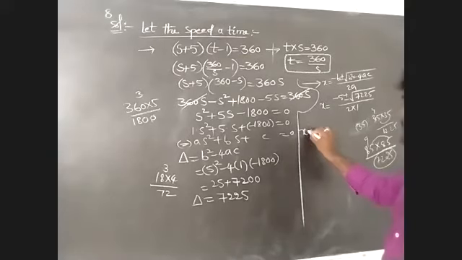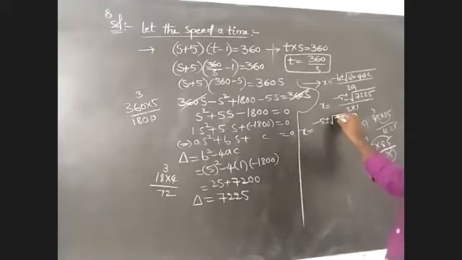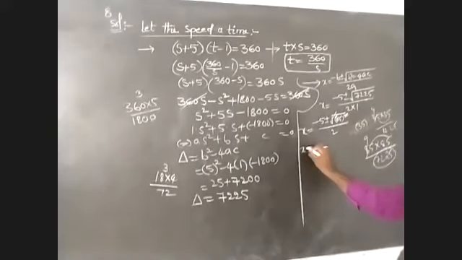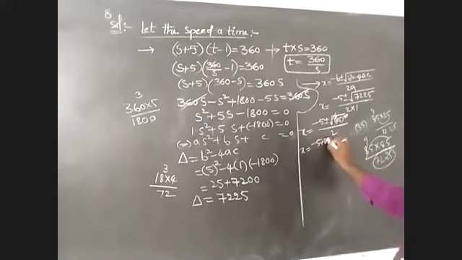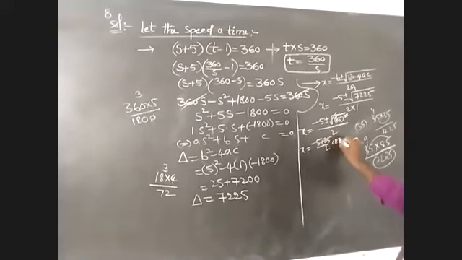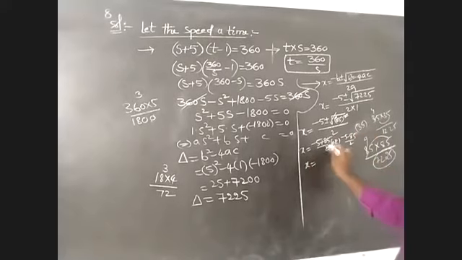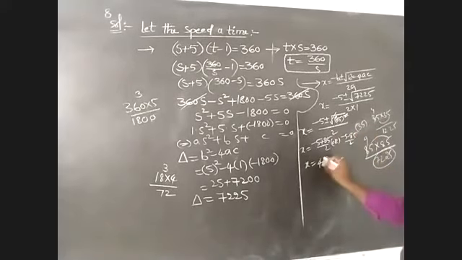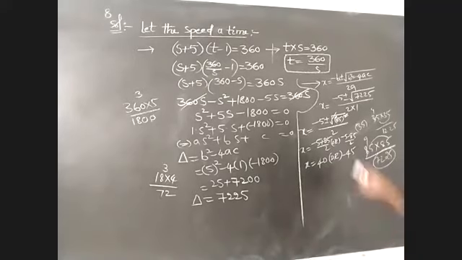That is, x is equal to minus 5 plus or minus root of 85 whole square by 2. The square and root will be cancelled. That is, x is equal to minus 5 plus 85 by 2, or minus 5 minus 85 by 2. That gives 80 by 2, that is 40, or minus 90 by 2, that is minus 45. The speed of a train cannot be negative, that means x is not equal to minus 45.